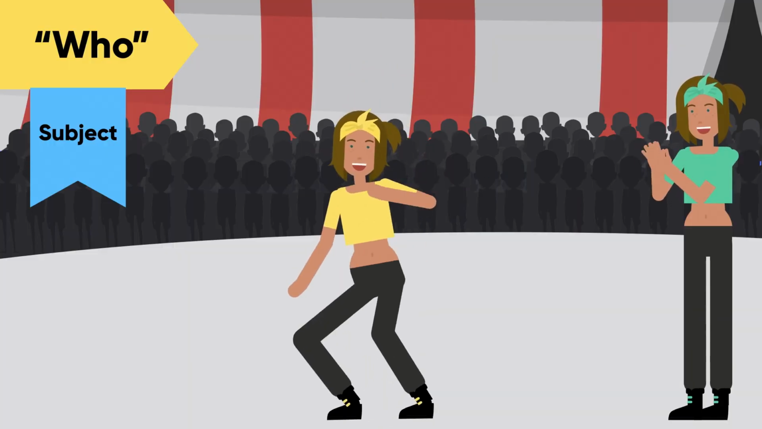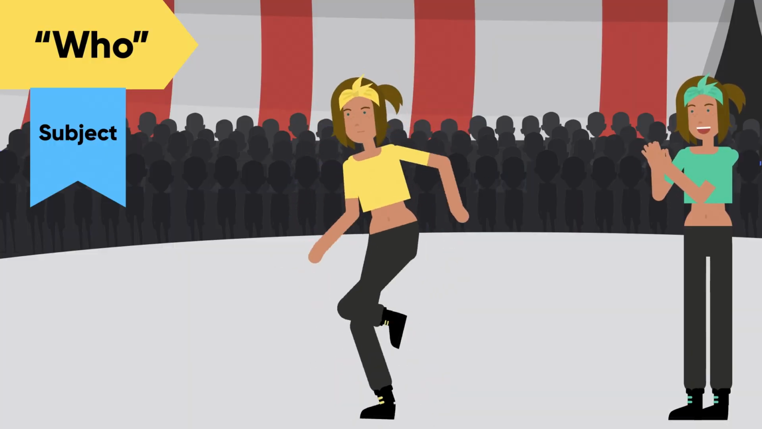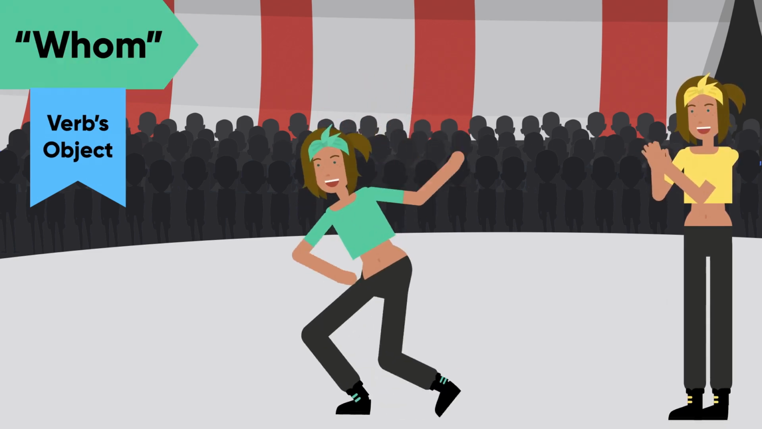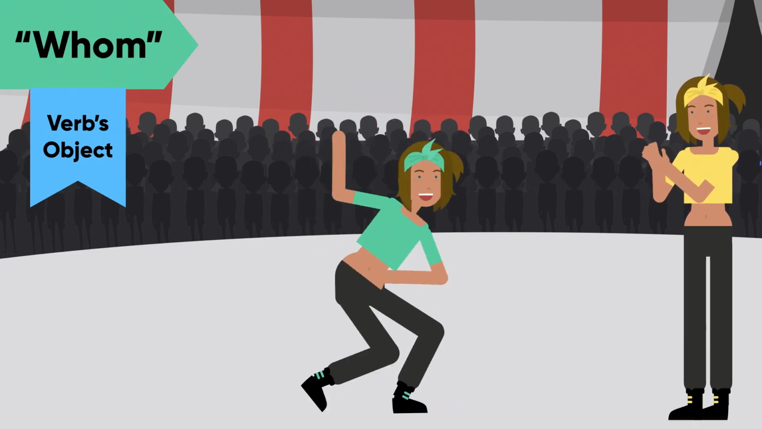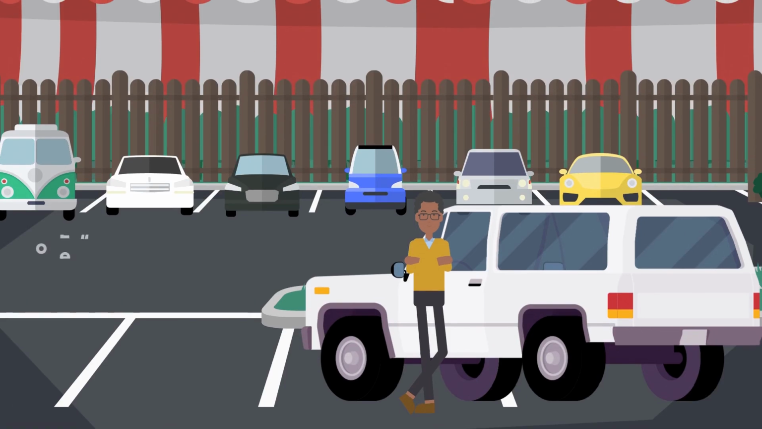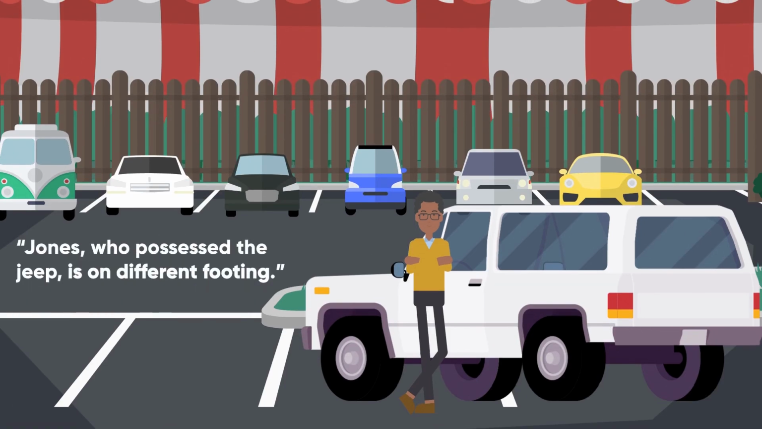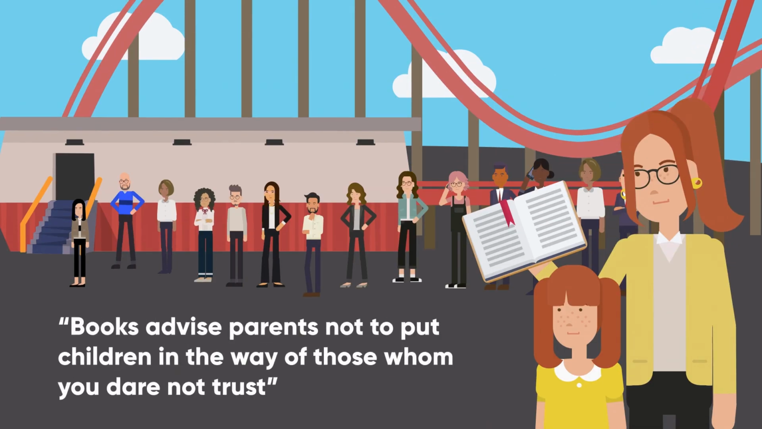Who versus whom, like me, myself, and I, trips a lot of folks up. Just know that who acts as the subject and whom acts as the verb's object. So you're always going to have to do a little bit of diagramming here. Jones, who possessed the Jeep, so it's acting as the subject of the verb. The person who possessed the Jeep is on different footing. Books advise parents not to put children in the way of those whom you dare not trust. So those you do not trust is an object. They're not the subject acting out here.